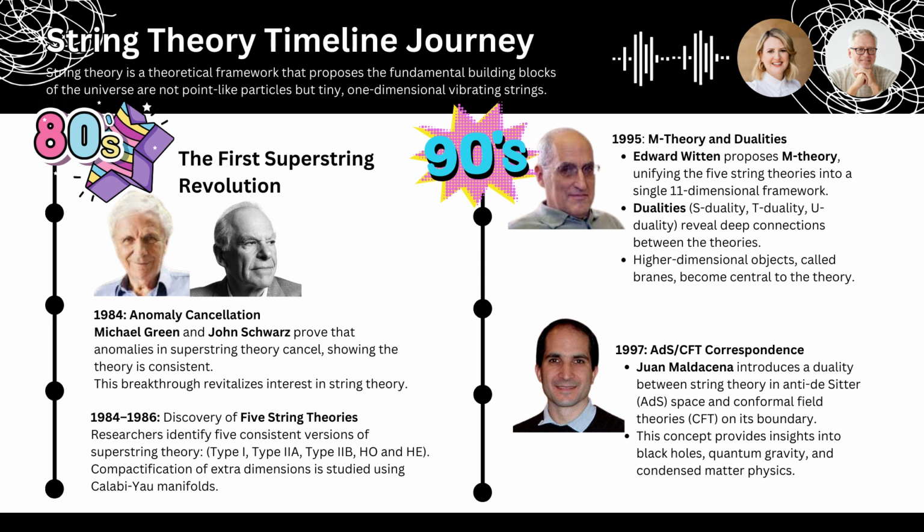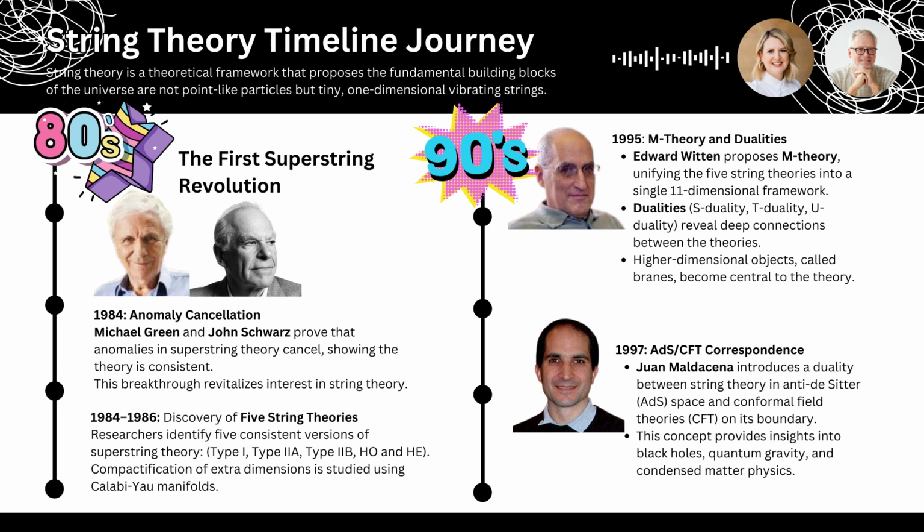I bet. But hold on. I remember you mentioned earlier that there are actually 5 different versions of superstring theory. Right. How did that play out? That's right. In the years following Green and Schwartz's breakthrough, physicists discovered not one, but 5 consistent versions of superstring theory. 5 different versions. That seems complicated. Yeah, it did seem confusing at first. Imagine trying to solve a puzzle, and you suddenly realize there are 5 different sets of pieces that all seem to fit together in slightly different ways. I can see how that would be a head-scratcher.